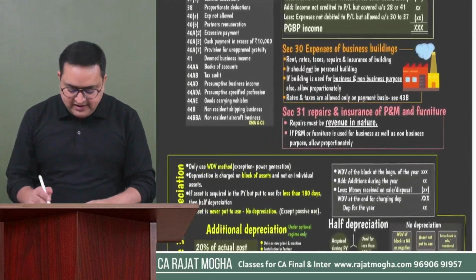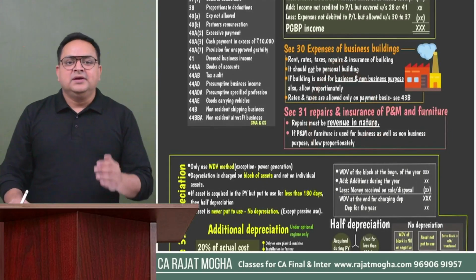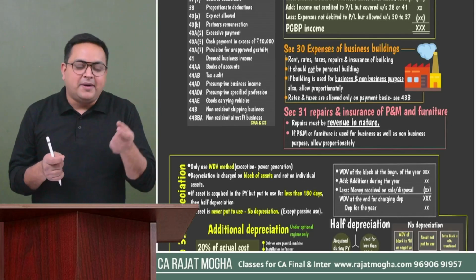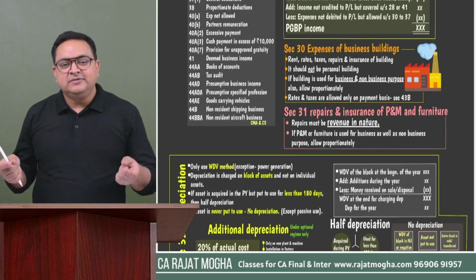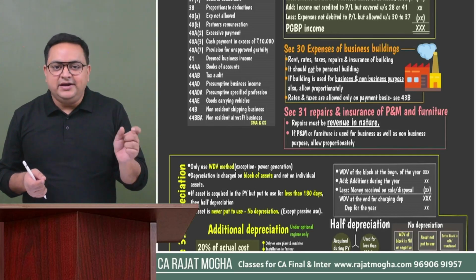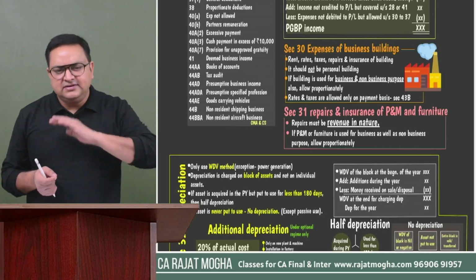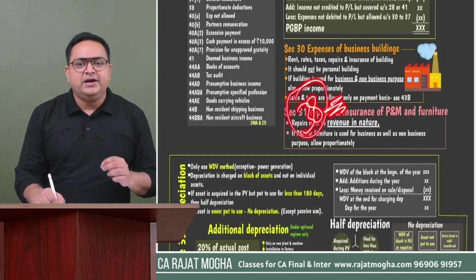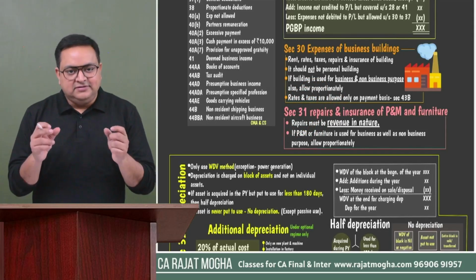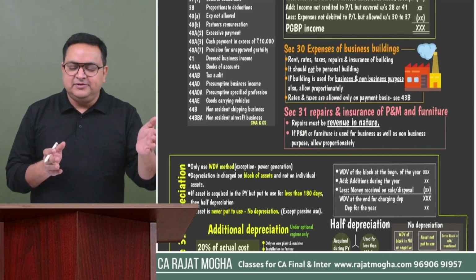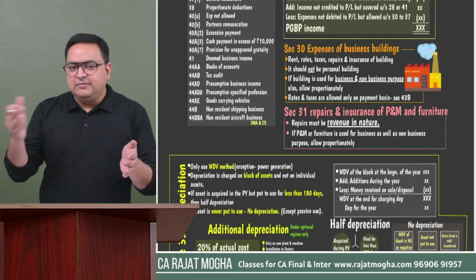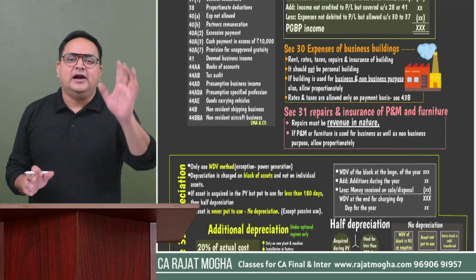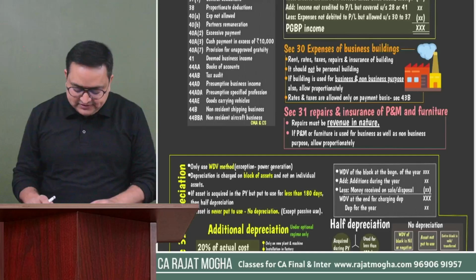Got it? And yes, let's say if you have paid any repair payment for your machine, but that machine is used partly for business purpose, partly for personal purpose, then only the proportionate expense which is related to your business purpose will be allowed. It is for all the sections. We have a specific section also, section 38, which speaks about proportionate deduction. It says that whatever expenses you are incurring, if they are partly for business or profession purpose and partly for some other purpose, then for the other purpose we are not going to allow. Only the expenses which are related to your PGBP, that business and profession, that only we are going to allow, right? So this is section 31.